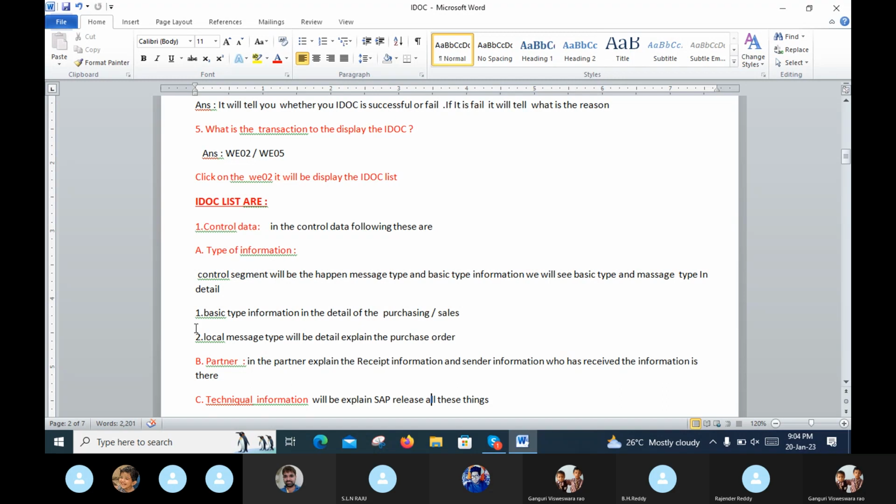First, basic type information in detail, of purchasing or sales. For example, purchase requisition. Purchase requisition has no effect on the account. So there is no need for a purchasing entry. When we do a purchase requisition, there is no need for an entry because the purchase requisition is an internal transaction. And the logical message type will explain the purchase order. When we give the purchase order, it is also an internal transaction, because this is a business activity.